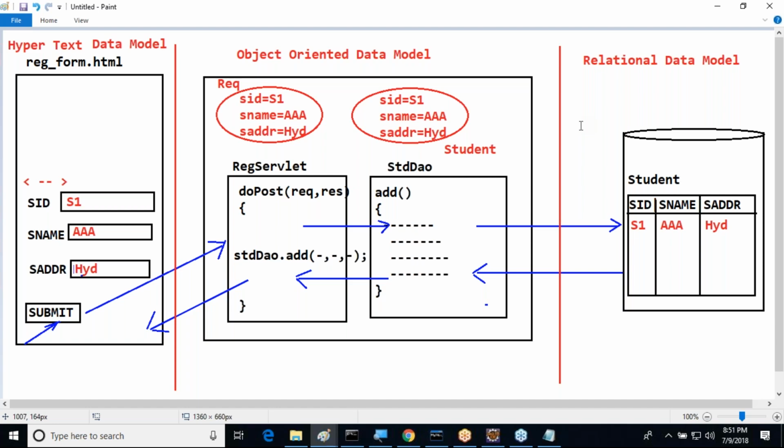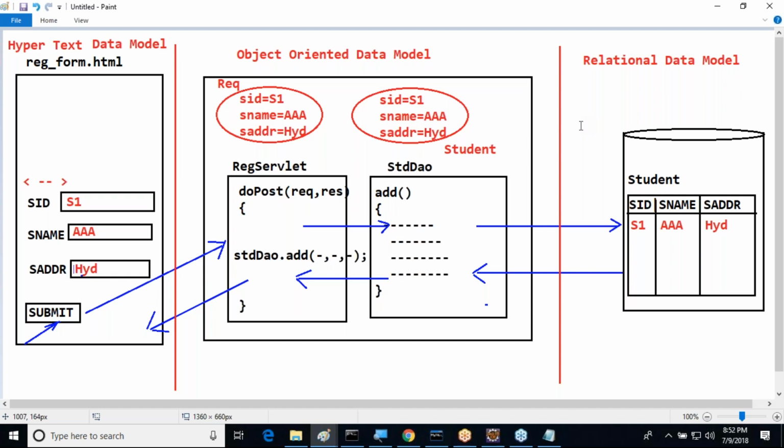Hypertext data model, object oriented data model. Next one is which one? Relational data model. Okay, sir. Now tell me, initially data is provided by the user in the form of which one? Hypertext data model. It's okay, good. Second one is which one? No. That hypertext data model will be converted to which one there? Object oriented data model.